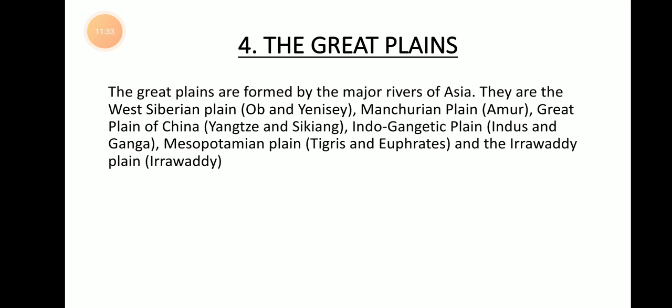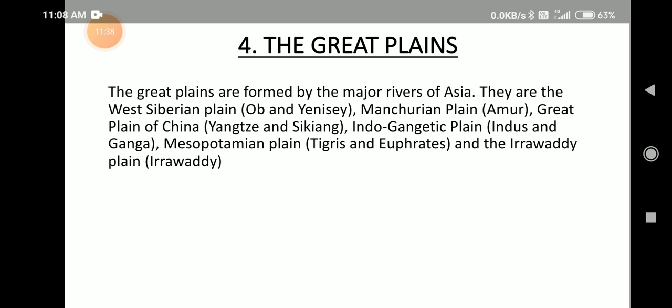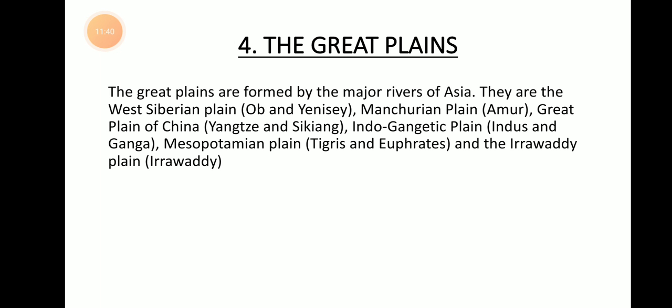Now let's move on to the fourth physiographical system in Asia, that is the Great Plains. So what are plains? Plains are the flat surfaces of land with no tall trees and plants. Okay, so the Great Plains are formed by major rivers of Asia. So the plains are located near the major rivers in Asia.